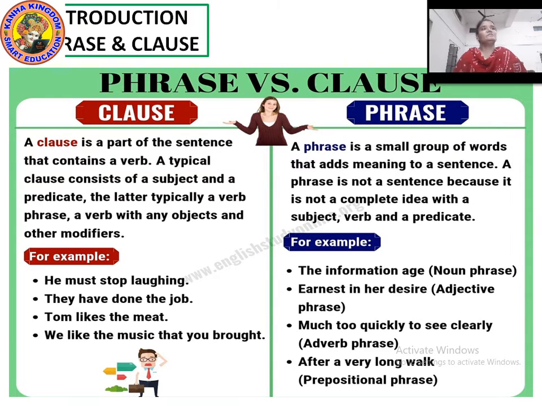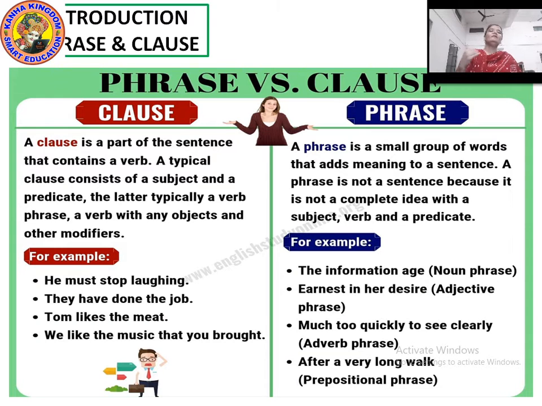Now looking at examples of phrases: the information age, noun phrase. Earnest in her desire, adjective phrase. Much too quickly to see clearly, it is a group of words, but not making any complete sense. But it is a phrase. And after a very long walk, it is a phrase again, but a prepositional phrase.